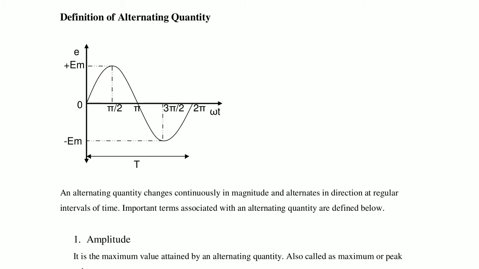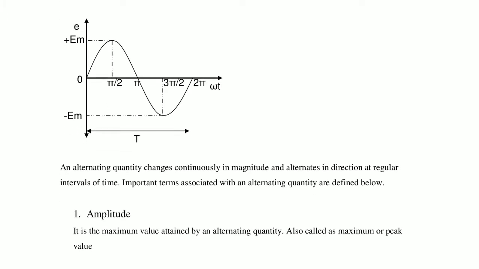Now, the definition of amplitude. Amplitude means the maximum value. For example, in the waveform the maximum value is plus Em in the positive half cycle, and in the negative half cycle the maximum value is minus Em. So the definition is: it is the maximum value attained by an alternating quantity.